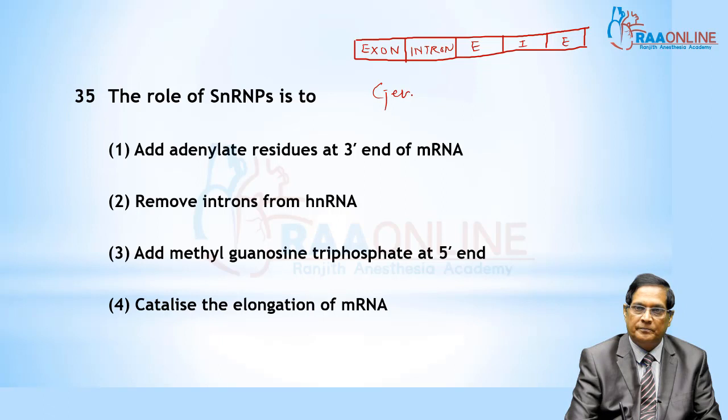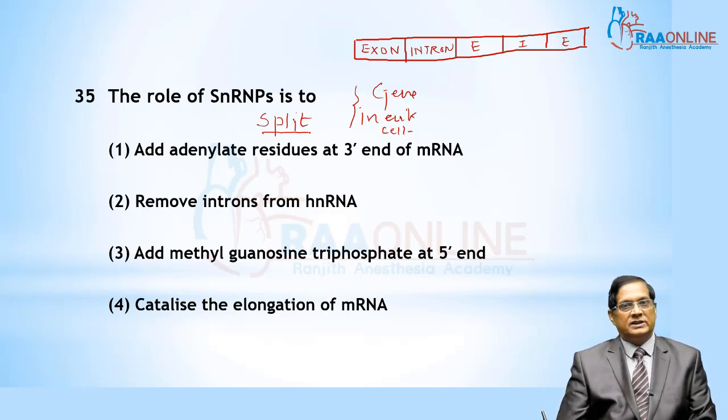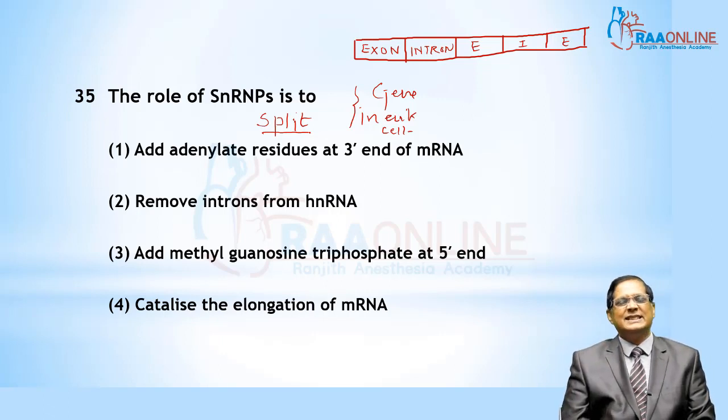The gene in the eukaryotic cell is a split gene. What type of gene? Split gene. Split means it is only with regard to the information, that is, the information regarding protein synthesis is segmented.